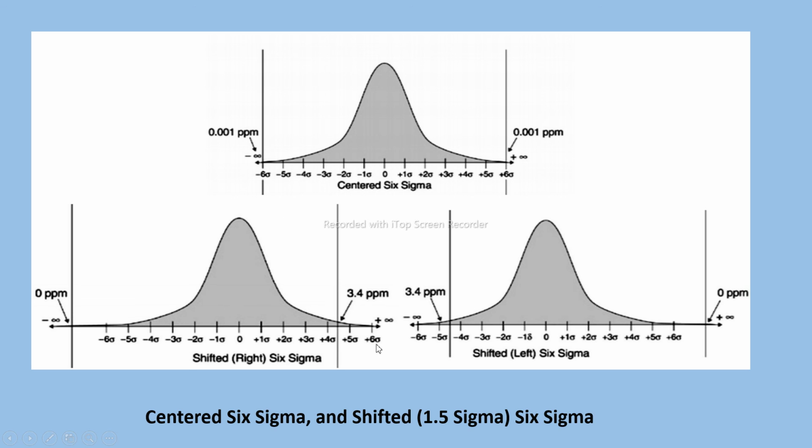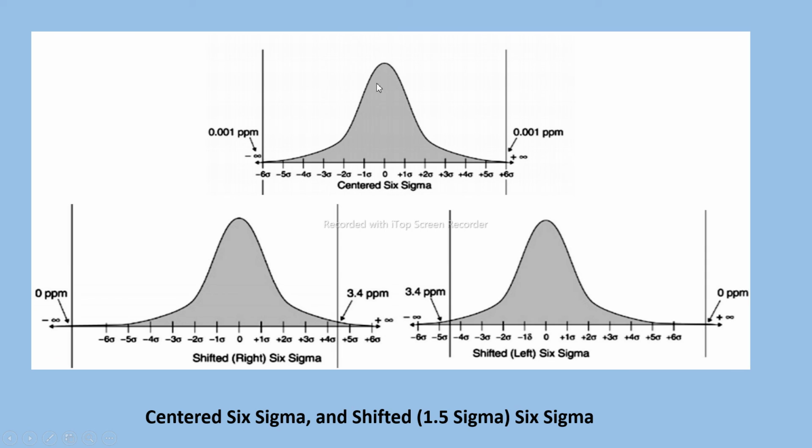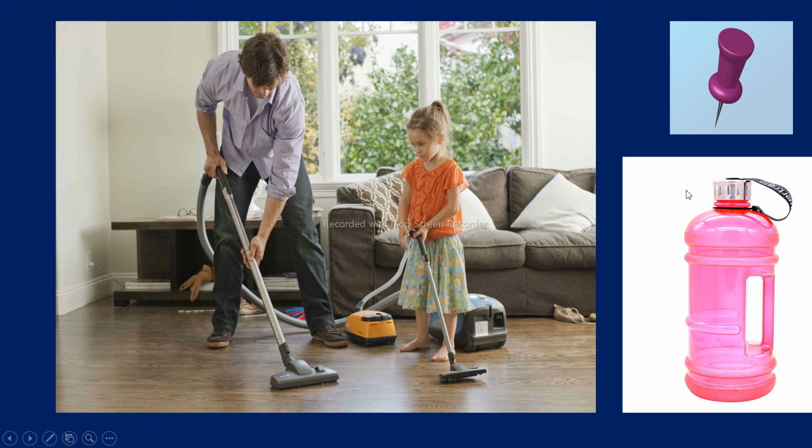Just as an example, suppose we have to clean a house, isn't it? We are assumed to clean a house of 1500 square feet by the centered sigma method. The area that we allow not to be cleaned is about the area of the head of a pin. If we apply this 6 sigma strategy of the centered sigma, then the house should be cleaned such that the area left is very small, means 0.0002.